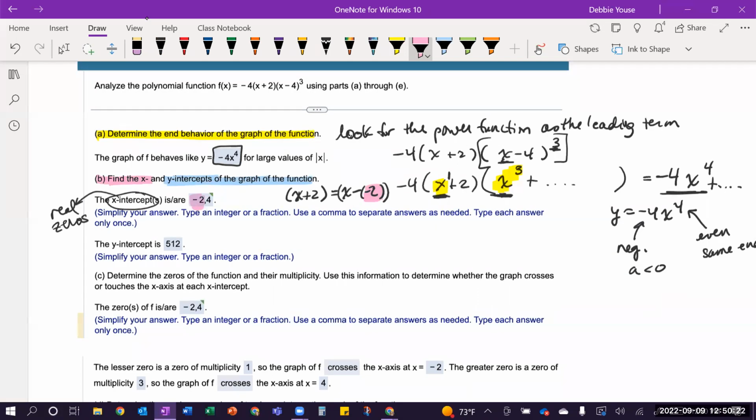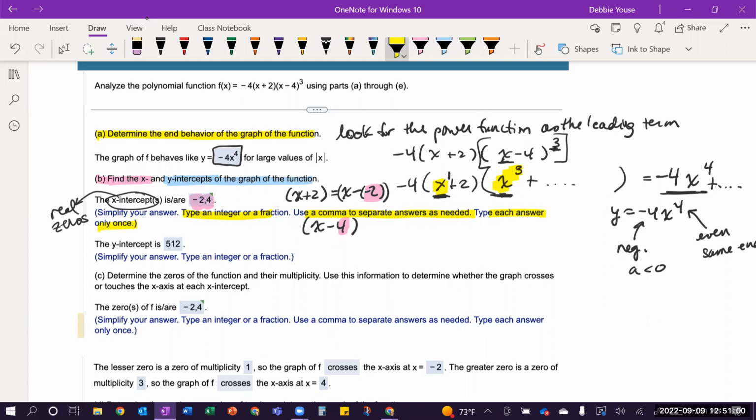And then I had the other factor that was x plus 4, no, x minus 4. Let me write it correctly. It was x minus 4. So therefore, the other real 0 or x-intercept that I have is just 4. And so that's why I have comma 4. So again, if you look at the directions, it says to type an integer or fraction, use a comma to separate answers, type each answer only once. So if it were to repeat and I had another factor that ended up with a real 0 of 4, I wouldn't list it twice.